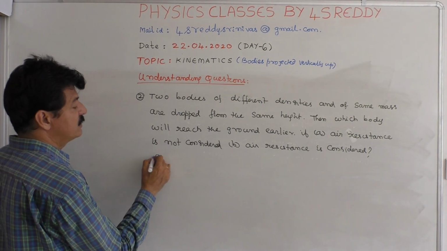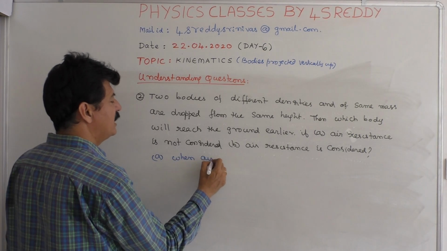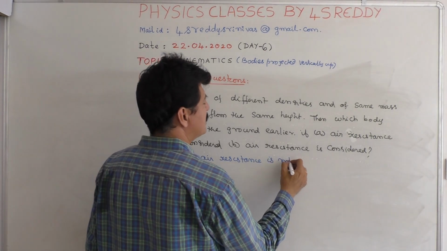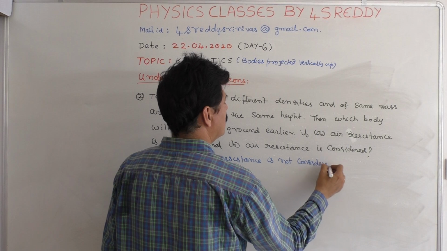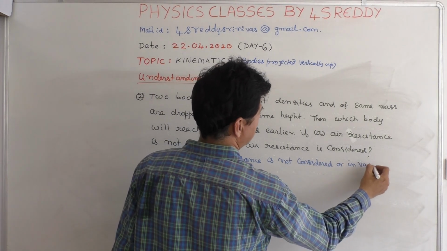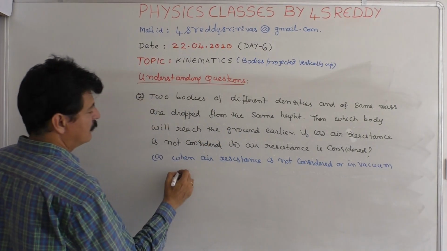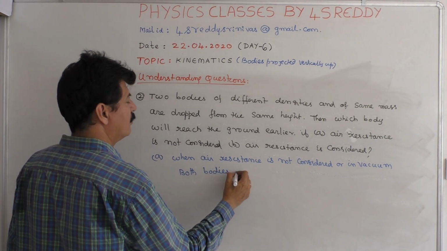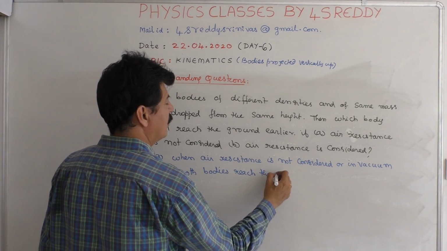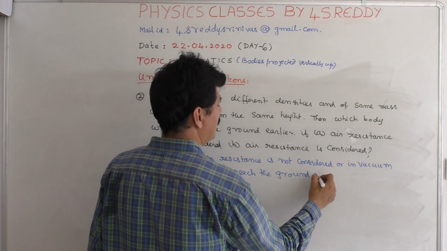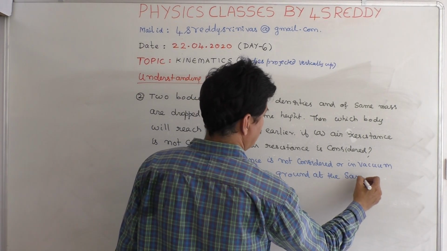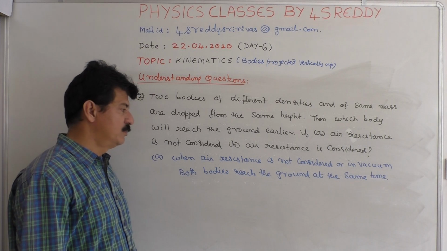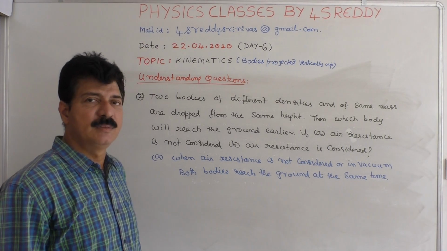So first thing is, when air resistance is not considered, or in vacuum, both the bodies reach the ground at the same time. When air resistance is not considered or in vacuum, both bodies reach the ground at the same time.